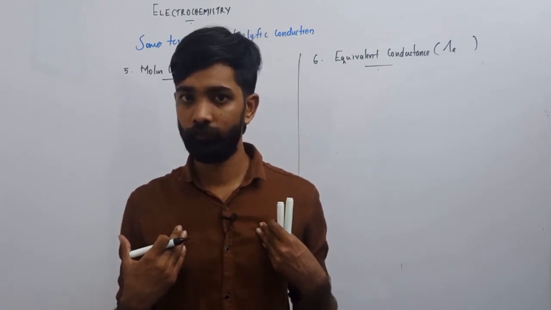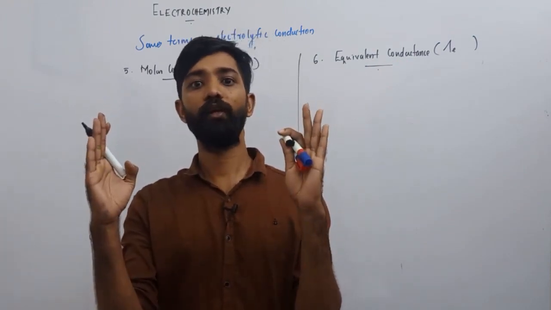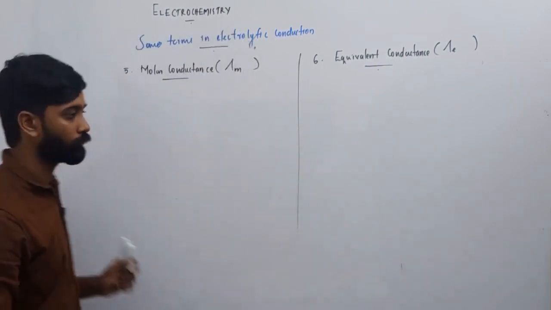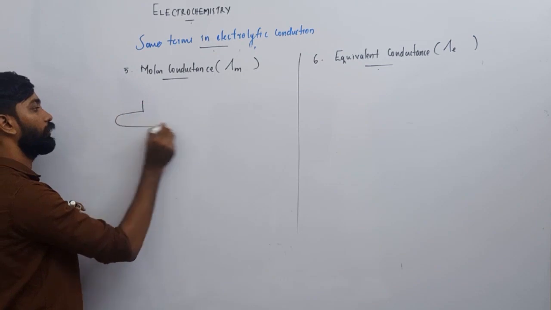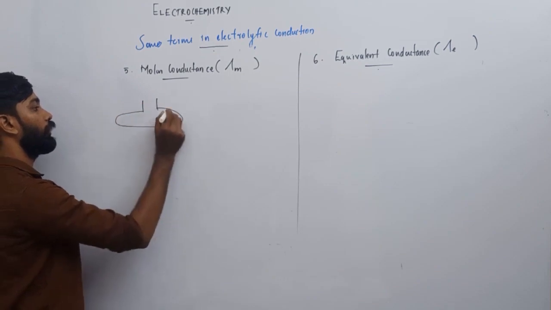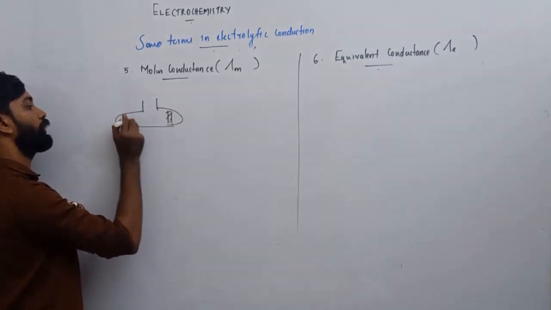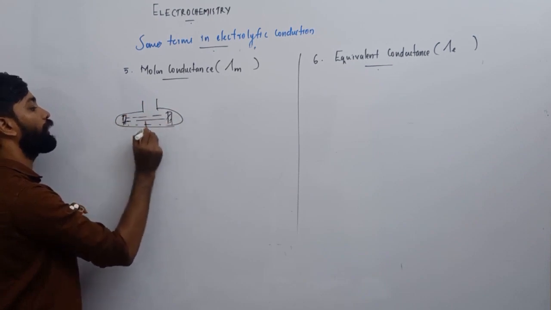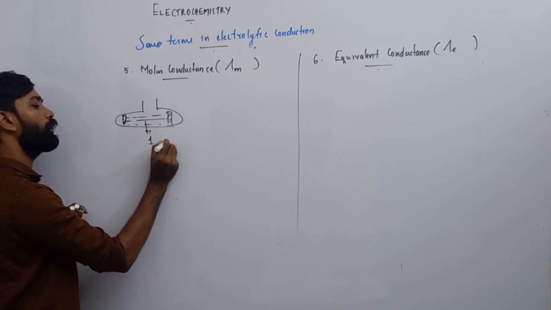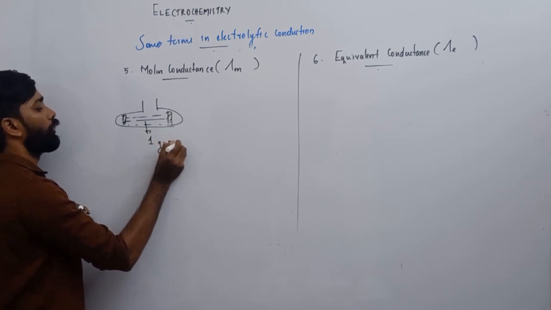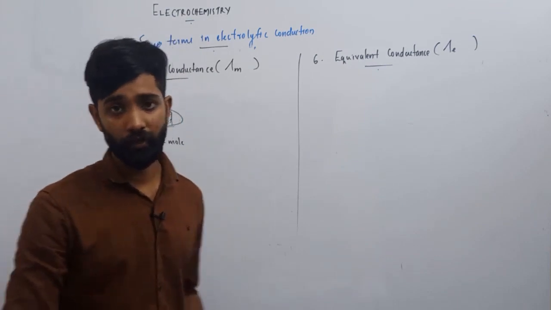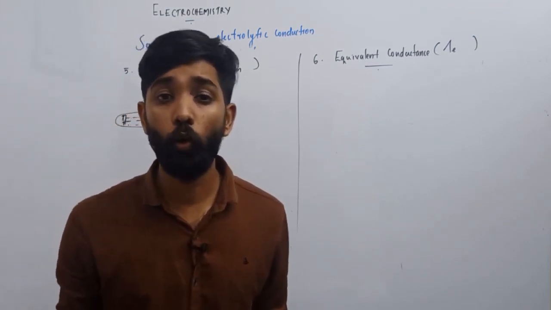Now, I have a conductivity cell in which there are 2 parallel electrodes, and I fill 1 gram mole of substance, or simply 1 mole of electrolyte, say 1 mole NaCl. That means there are a lot of ions.